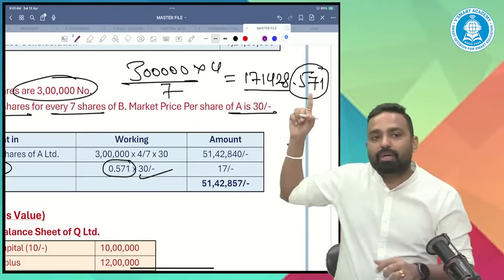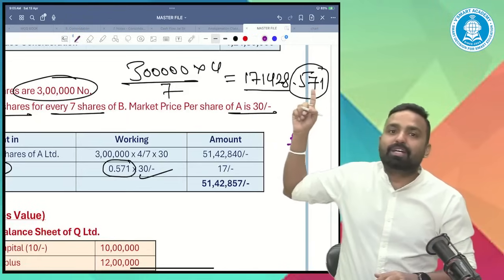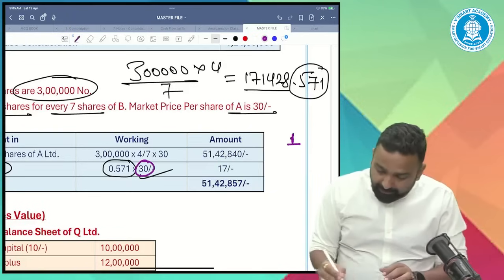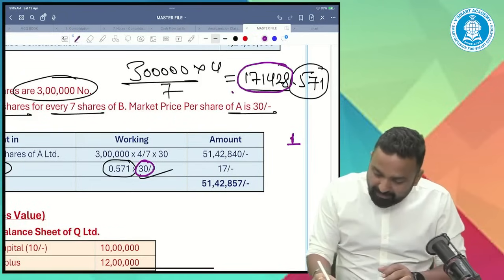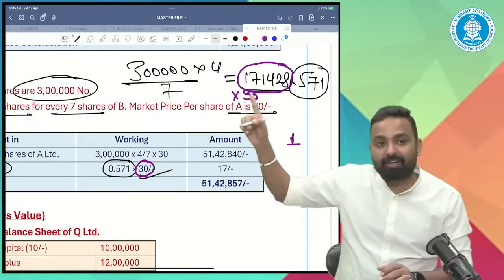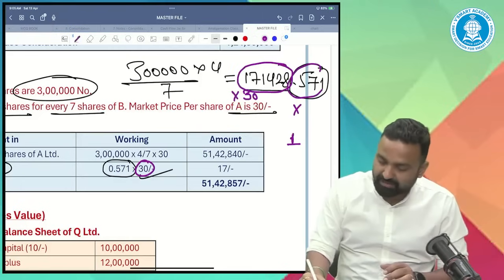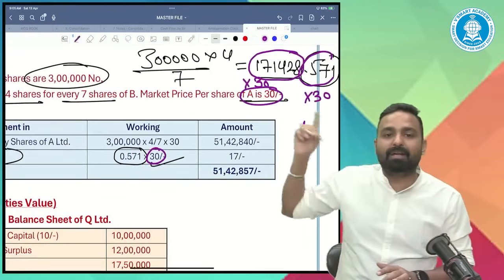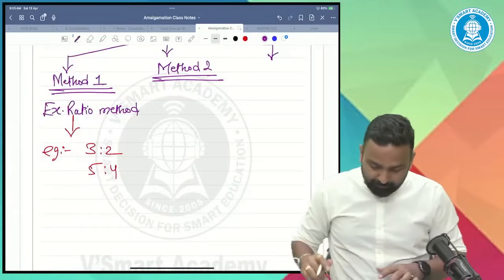So for this value, I will give you cash equal to 30 rupees, because for a whole share I give you a 30 rupees share. For this fraction also, I will give you 30 rupees cash because my market price is 30 rupees. Simple. Okay.